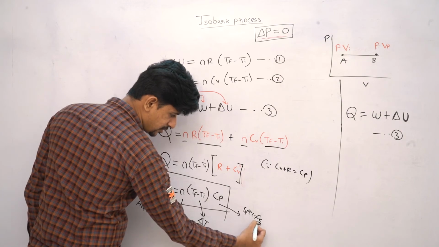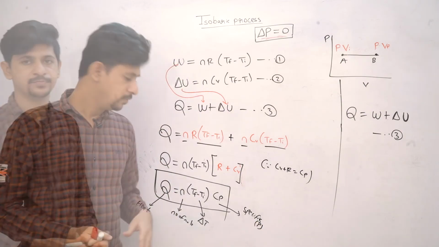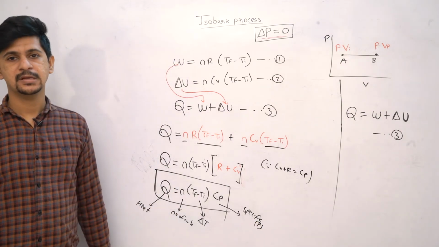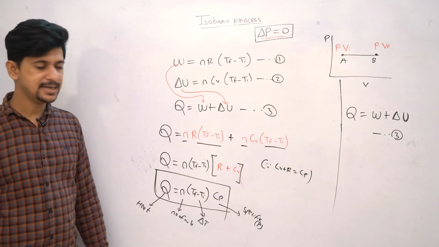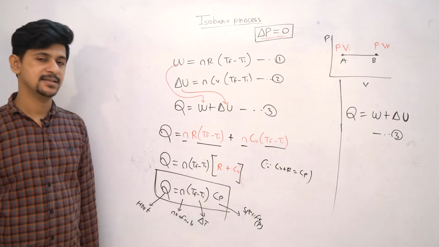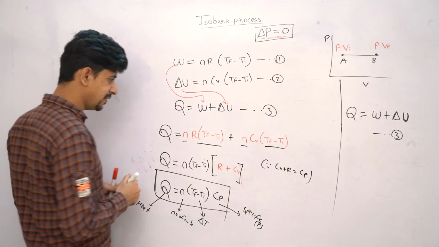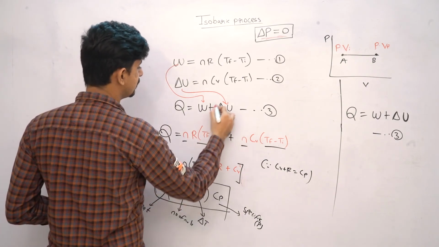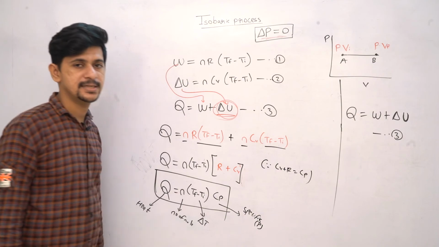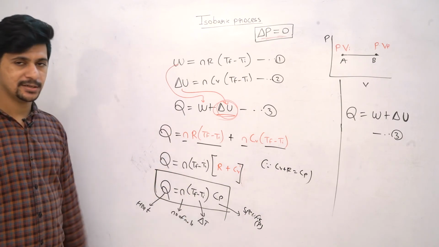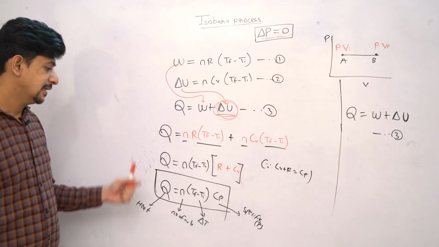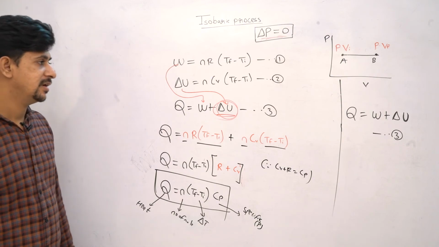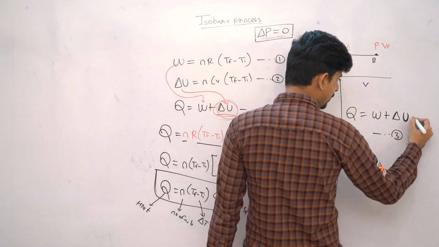So what can we conclude from this equation? This equation tells us that if the temperature changes, that temperature will also affect internal energy. This change in temperature will lead to change in internal energy, and due to this, two things will happen. It will lead to change in internal energy.